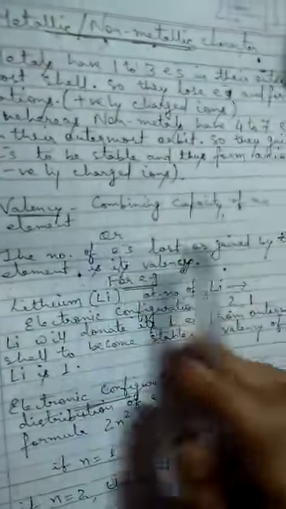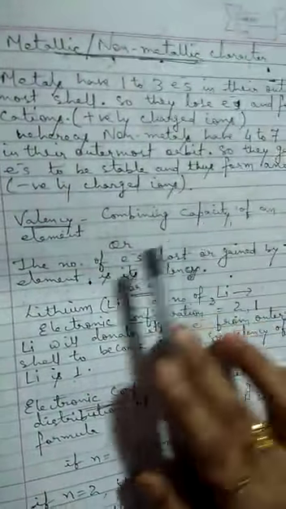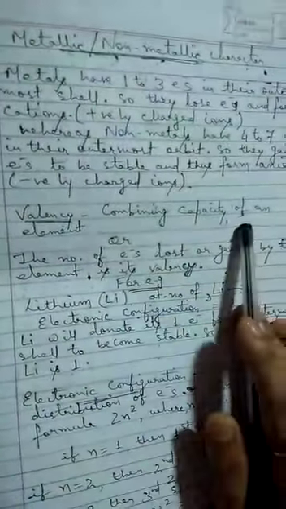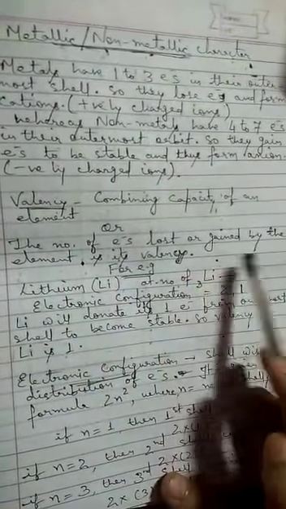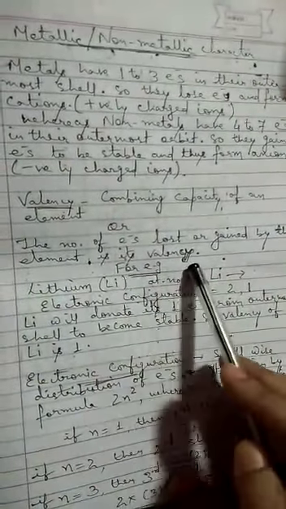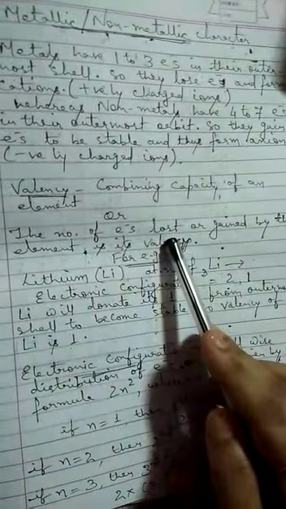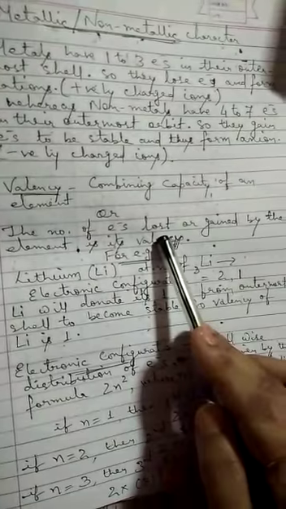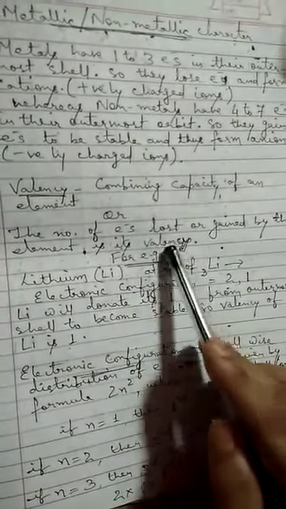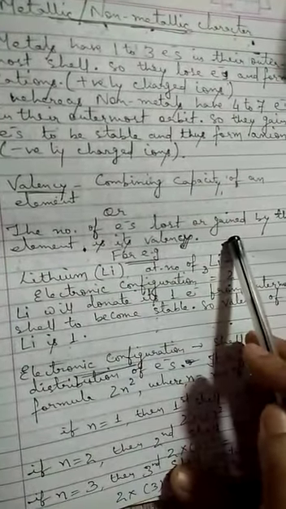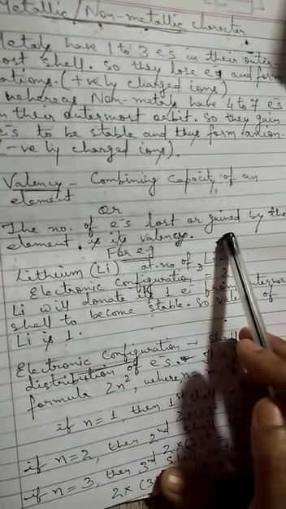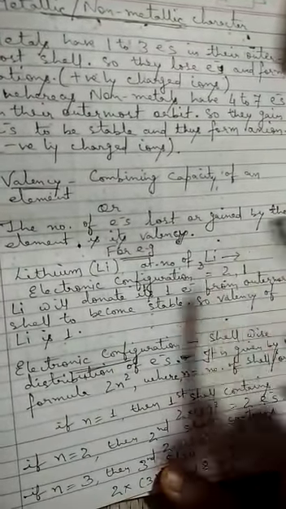Valency. Combining capacity of an element is called valency, or easy definition is the number of electrons lost or gained by the element is its valency. Now we all know that metals always lose electrons because they have fewer electrons in their outermost orbit, whereas non-metals always gain electrons because they have more electrons in their outermost orbit.